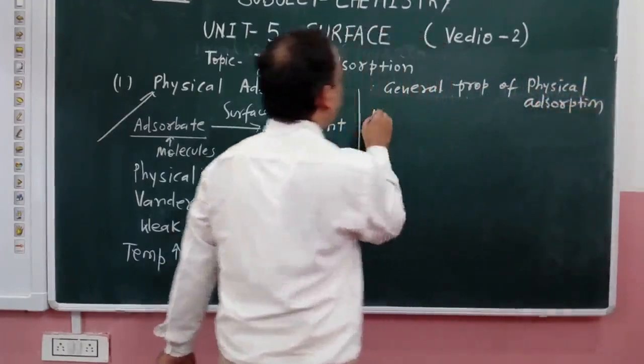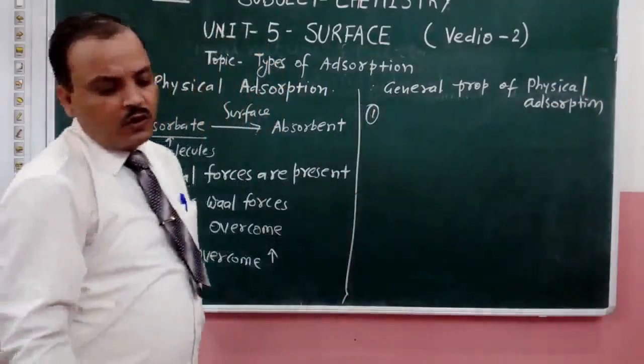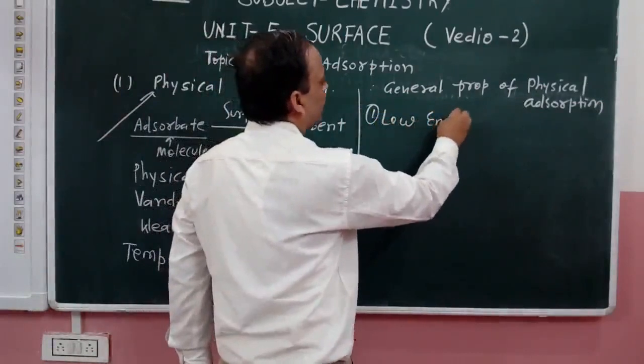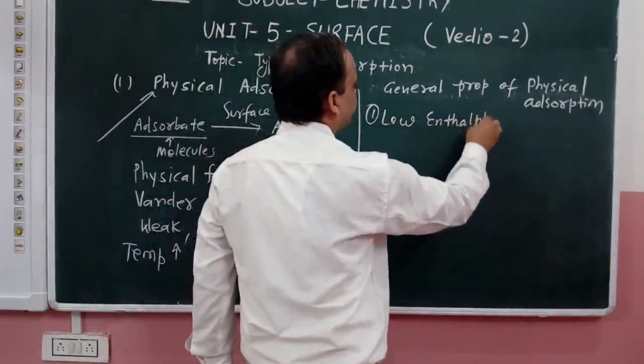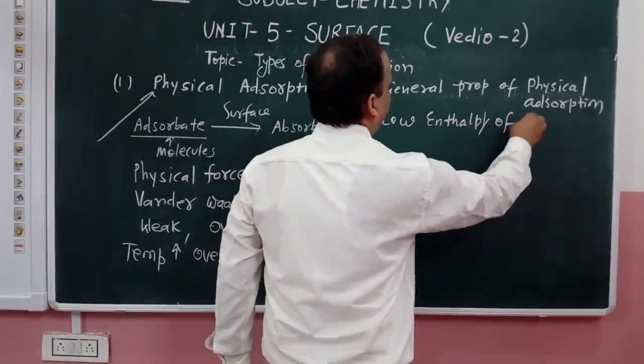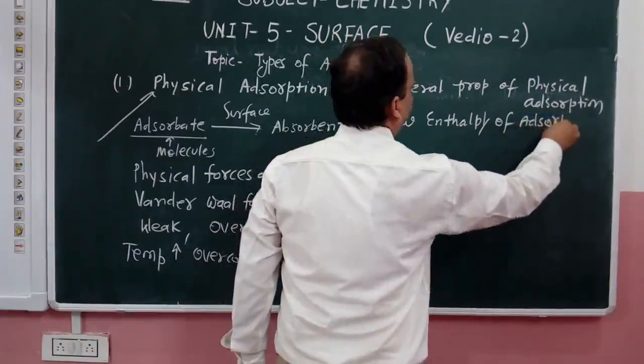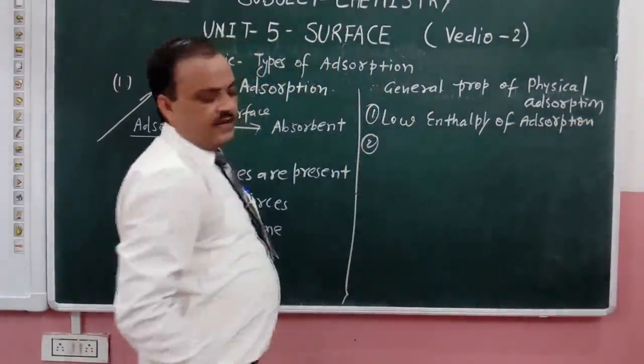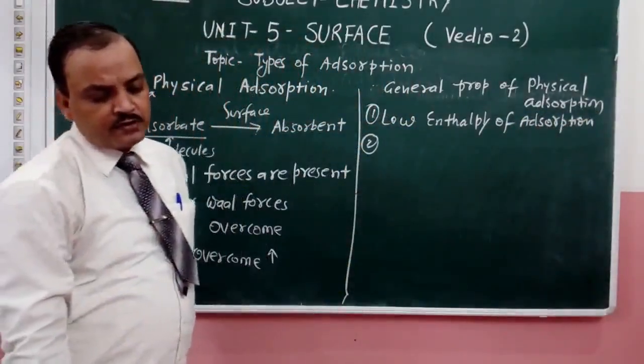The first property: it has a low enthalpy of adsorption. Less amount of energy is released in this process.